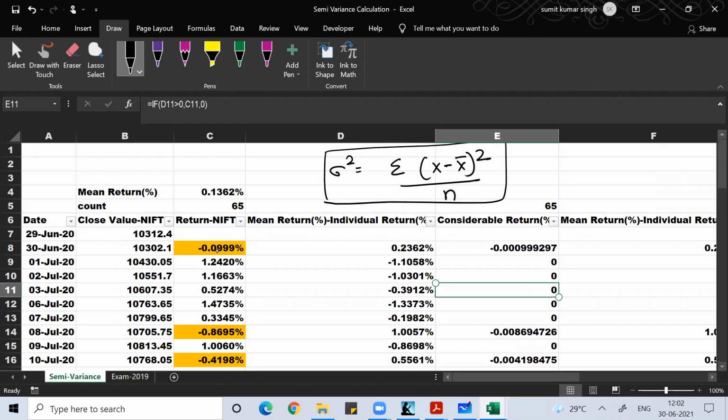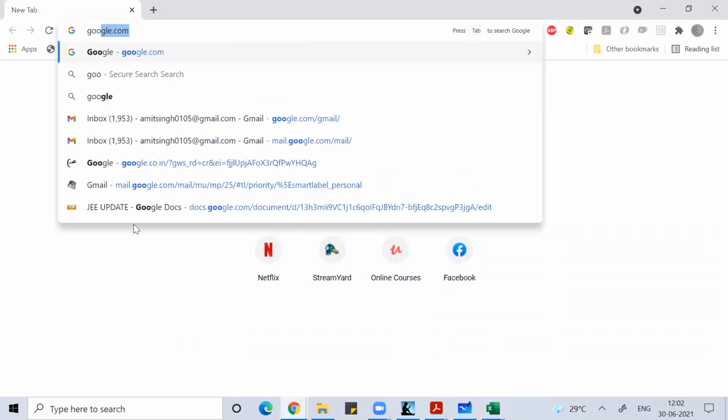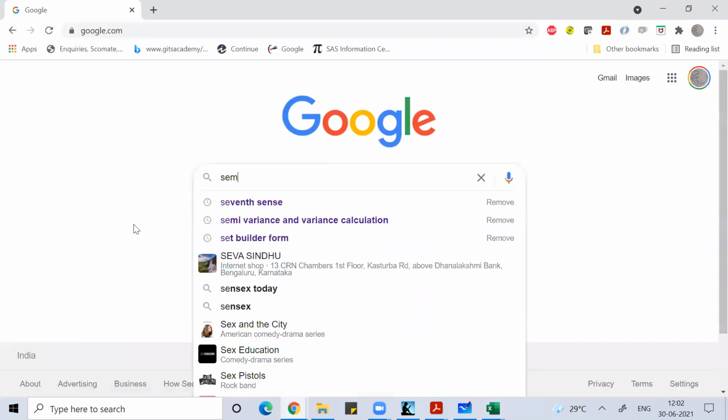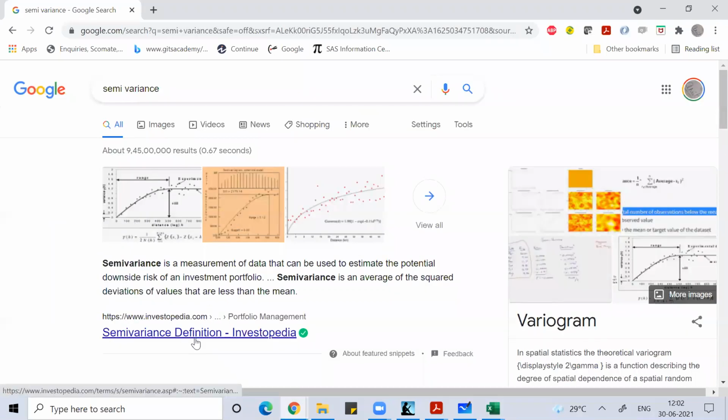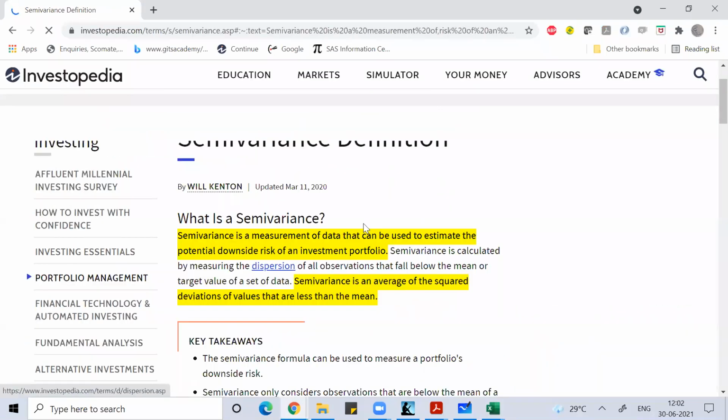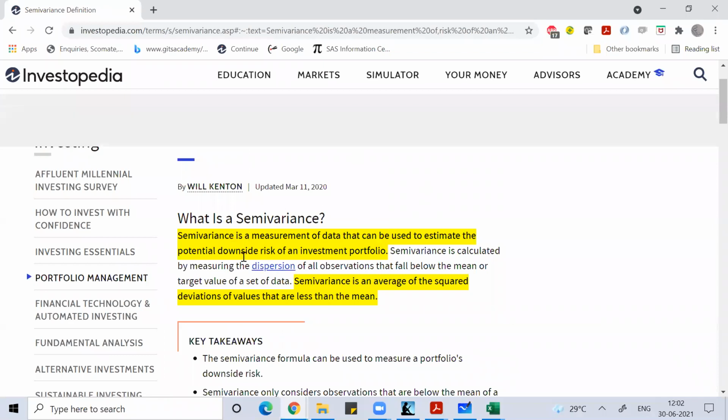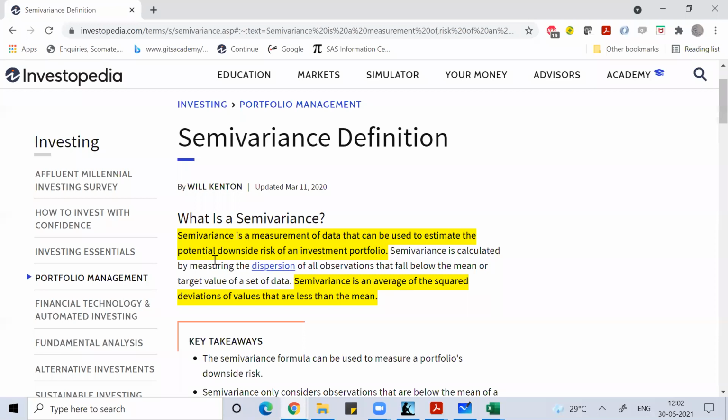So what is semi-variance? Semi-variance is a measurement of the data that can be used to estimate the potential downside risk of an investment portfolio. Whenever we talk about semi-variance, we are actually talking about the downside risk of an investment portfolio.